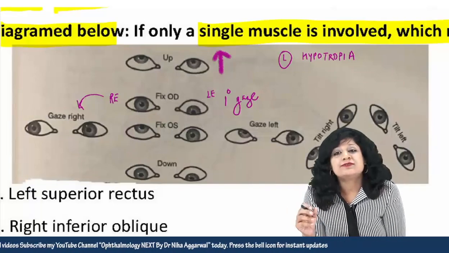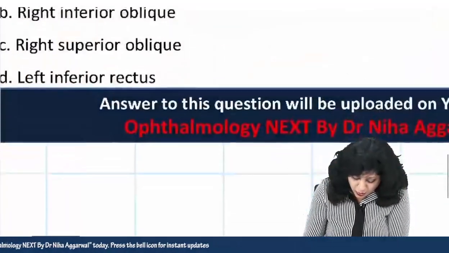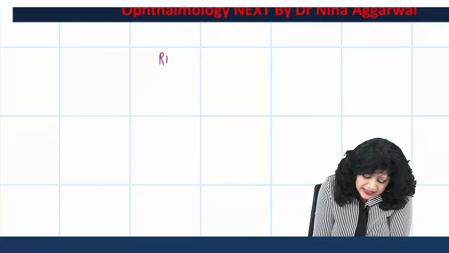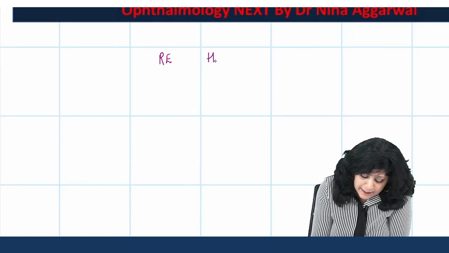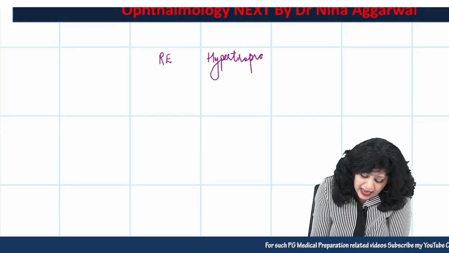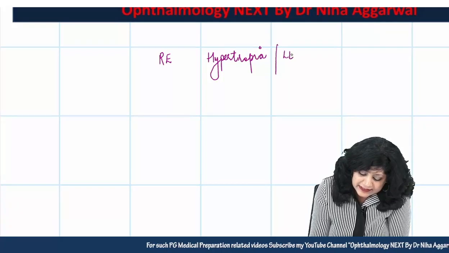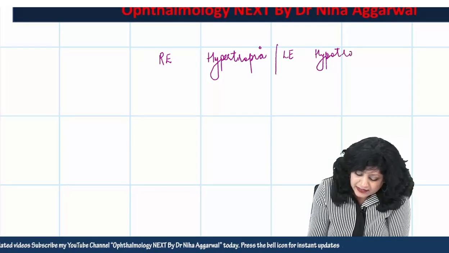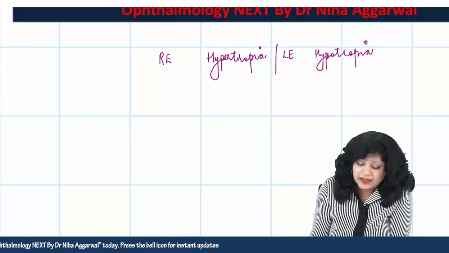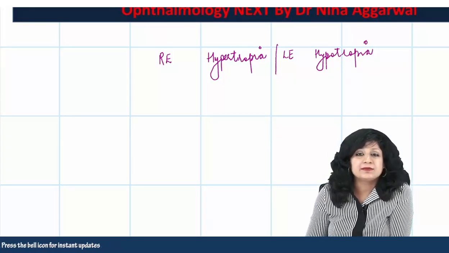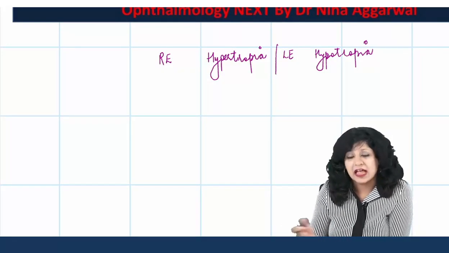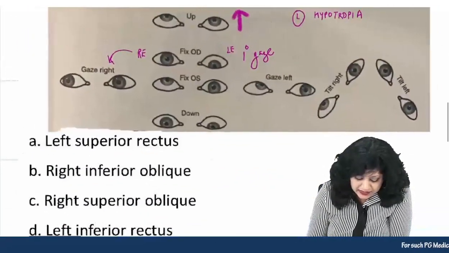So it's a left eye hypotropia, or I can say that it is a right eye hypertropia. So I think this is very, very clear. Whenever you are applying the Parks three-step test, we always start from the hypertropia. Then see the gazes.